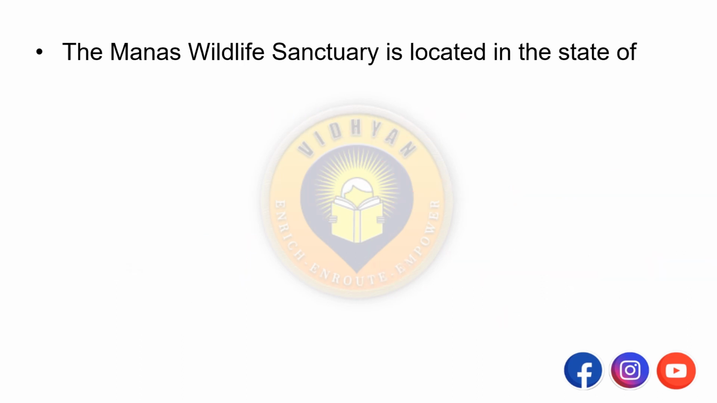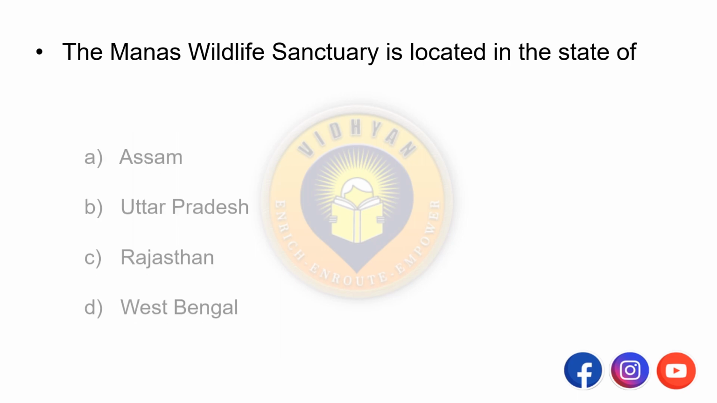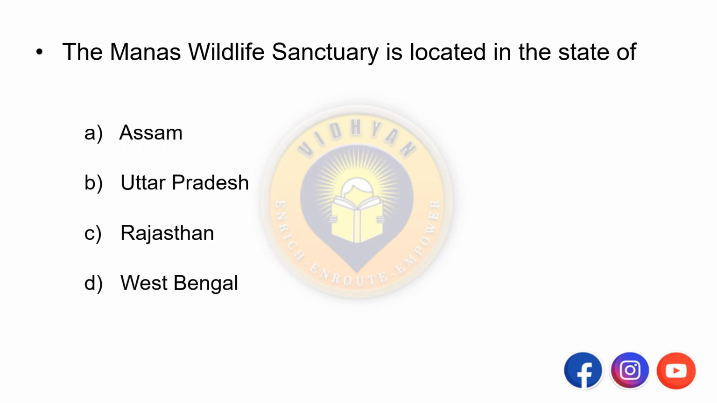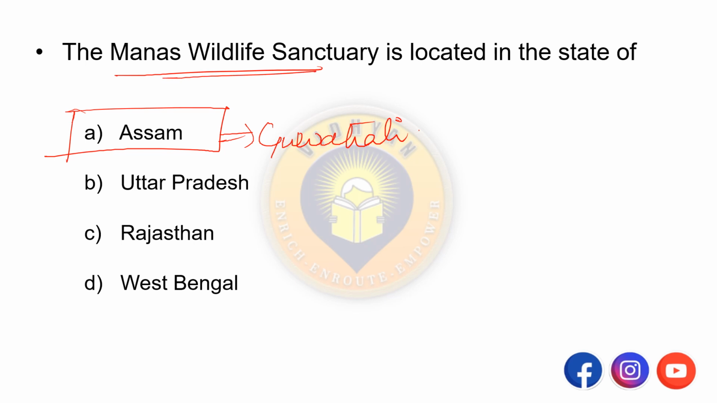Next one. The Manas Wildlife Sanctuary is located in the state of? Options are A. Assam, B. Uttar Pradesh, C. Rajasthan, D. West Bengal. So the answer is Assam. So Manas Wildlife Sanctuary is in Assam, near Guwahati. Okay. The Manas Wildlife Sanctuary is a national park, declared as a national park in 1928.